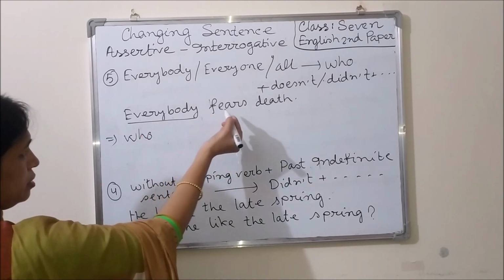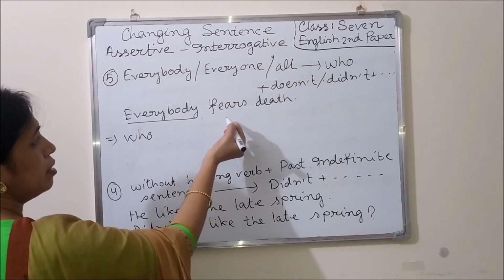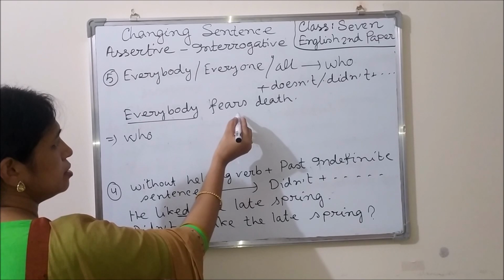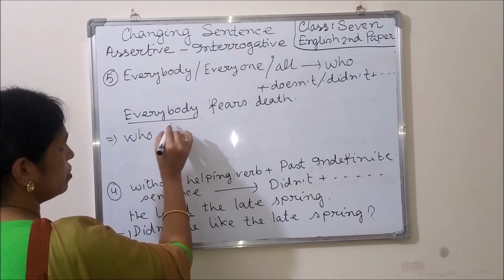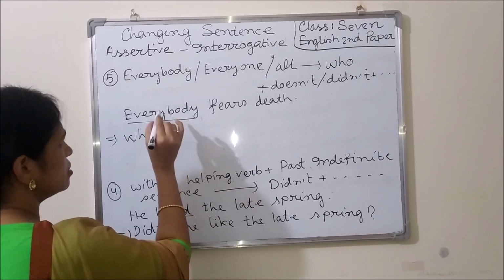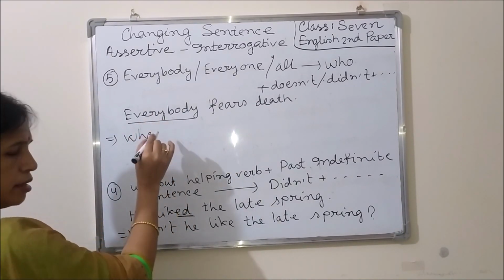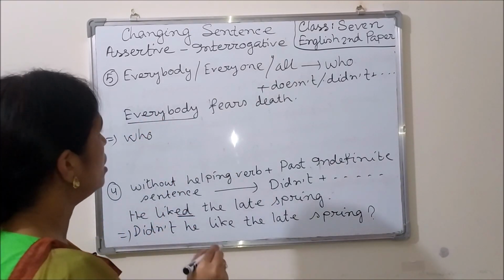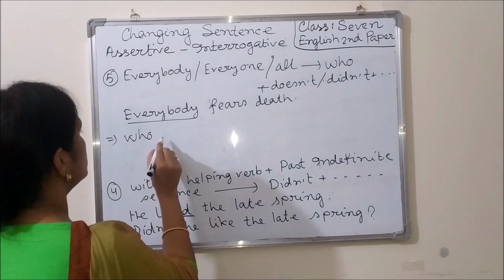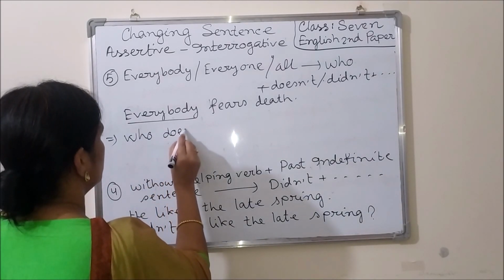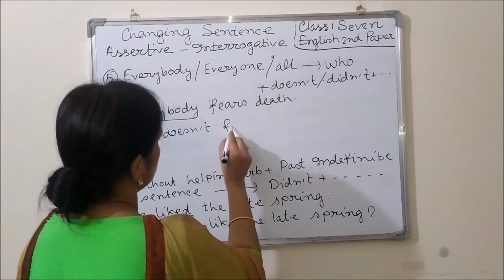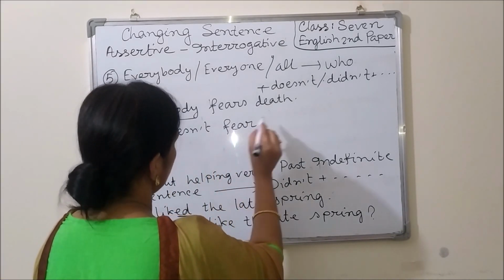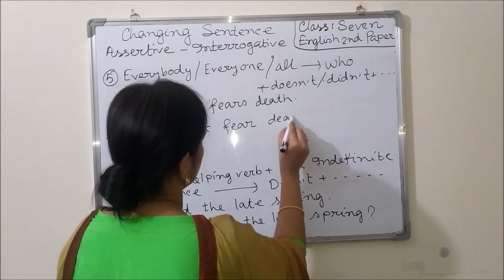It means that the sentence is in present indefinite tense. Everybody means the subject of the sentence is third person singular number. That's why we have to use doesn't. Who doesn't, the verb will be in base form, fear death.